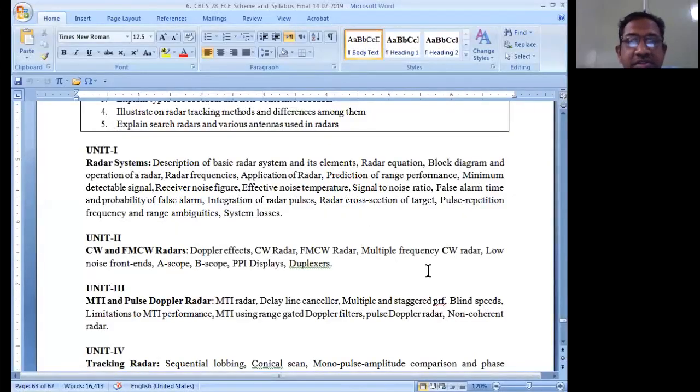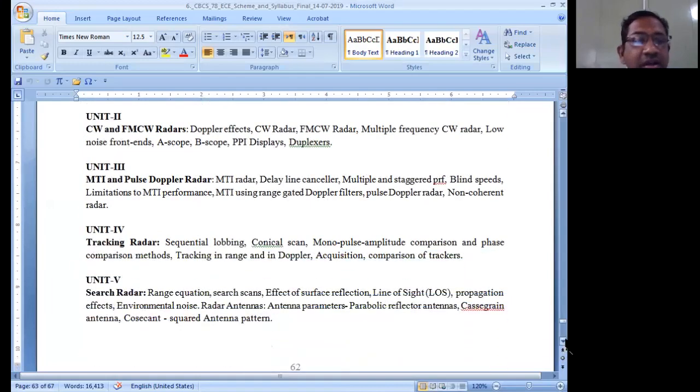Now, if you look into the syllabus, the first unit contains the basics of the radar system and its parameters. The second unit is going to be types of radar. Second and third units are going to speak about two different types of radars called continuous wave radar and moving target indicator type of radar, and pulse Doppler radar systems. And next one is another important parameter which we look into in the radar, which is tracking of the radar. So tracking radar systems and search radar systems. That's it. So all these 5 units are simply going to be just theory for us. So therefore, theory means what? We can easily go through all these basic things based on the general block diagrams. Okay.